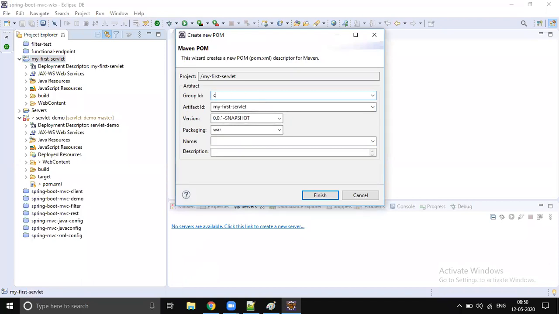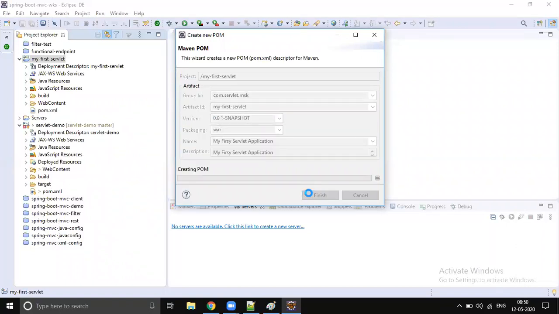So for the group ID, let's give com.servlet.msk, and the artifact ID is the project name, my first servlet. Version, anything you can give, and package that into a war file. Some name and some description you can give. You just click on finish.